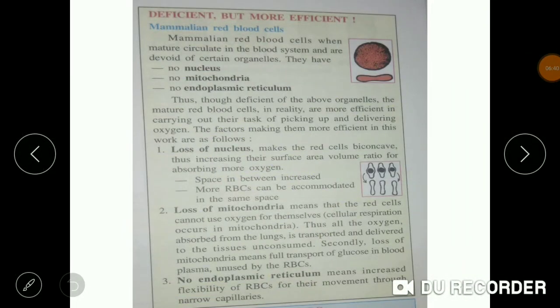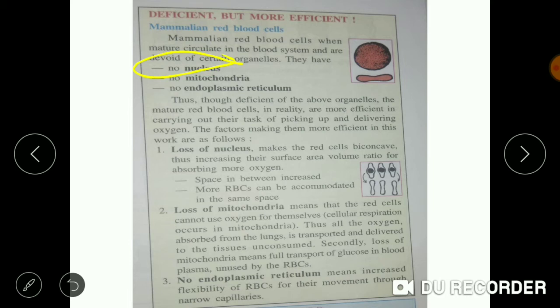Now we'll talk about the mammalian red blood cells and what are the factors making them more efficient. The first factor is that it lacks a nucleus. When they attain maturity, they lack a nucleus.